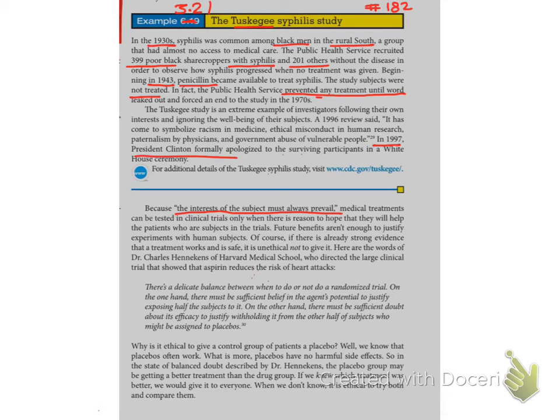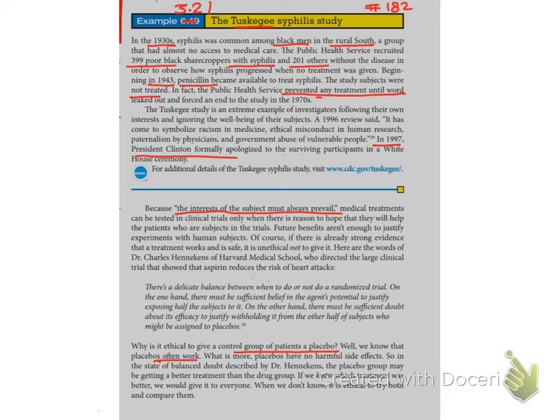And if the condition is not very severe, or the disease is not very risky or life threatening, then imposing a little bit of risk and doing the clinical trial for the sake of getting a better treatment is not wrong. Why is it ethical to give a control group of patients a placebo?